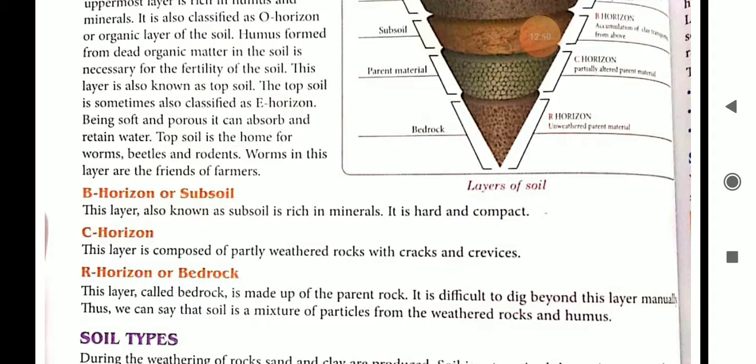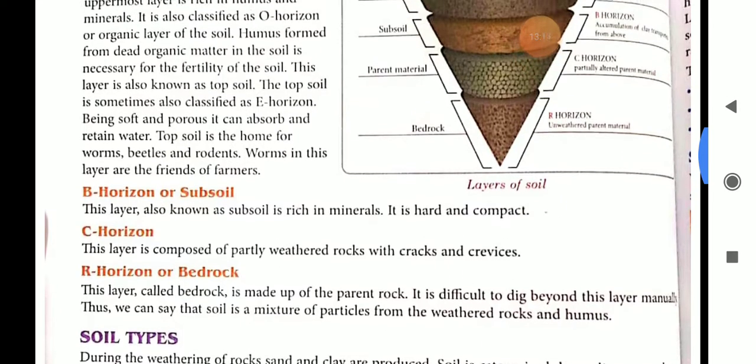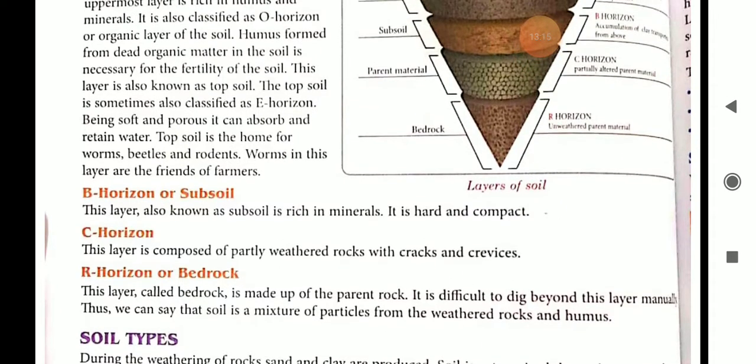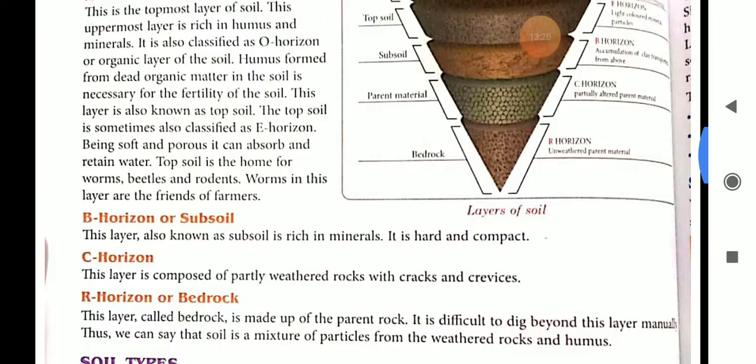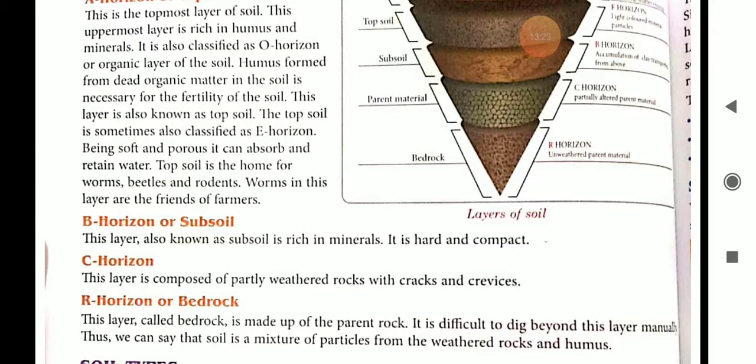Then C horizon: this layer is composed of partly weathered rocks with cracks and surfaces. And the fourth layer is R horizon or bedrock. This layer called bedrock is made up of parent rock. Parent rock means origin, the rock which is originally present there. And it is difficult to dig beyond this layer. Thus, we can say that soil is a mixture of particles from the weathered rocks and humus.